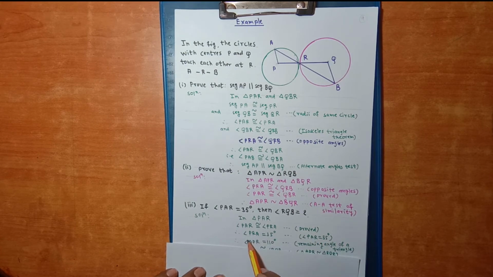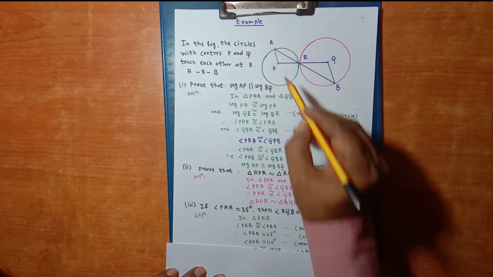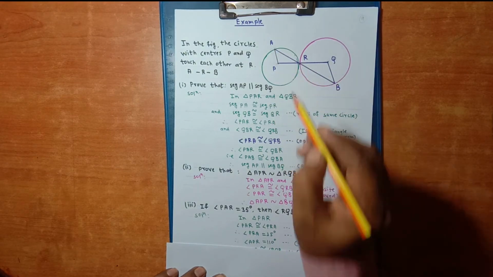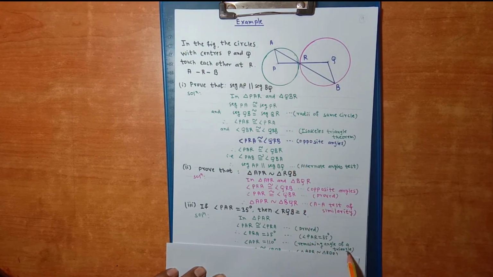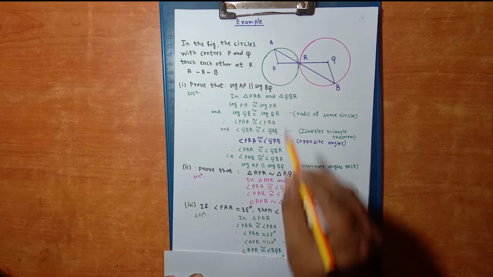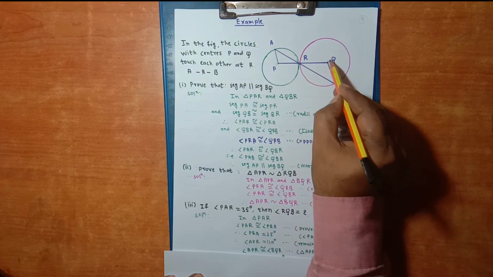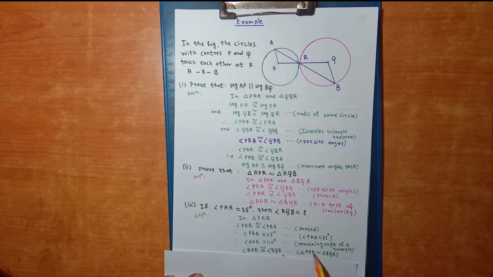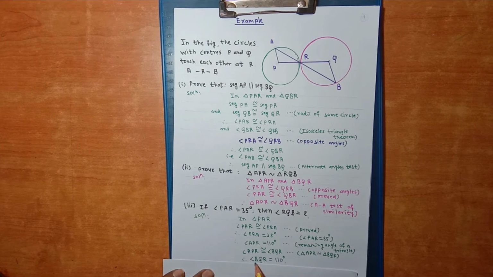Now the third angle, angle APR, is 110, the remaining angle of a triangle. Now angle APR is congruent with angle BQR. Reason is triangle APR is similar to triangle BQR. We have already proved it. So we say that the measure of angle BQR is 110.